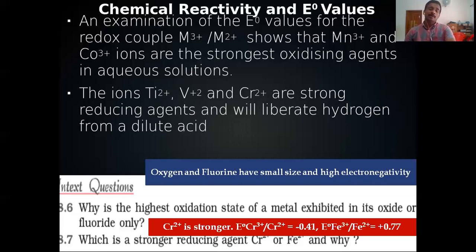Compare the E0 of Cr3+/Cr2+ and E0 of Fe3+/Fe2+. You can see E0 of Cr3+/Cr2+ is negative, minus 0.41. But that of iron, Fe3+/Fe2+ is positive, plus 0.77. So Cr2+ is the stronger reducing agent.